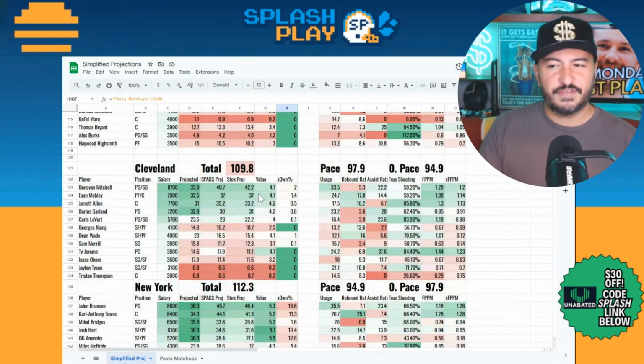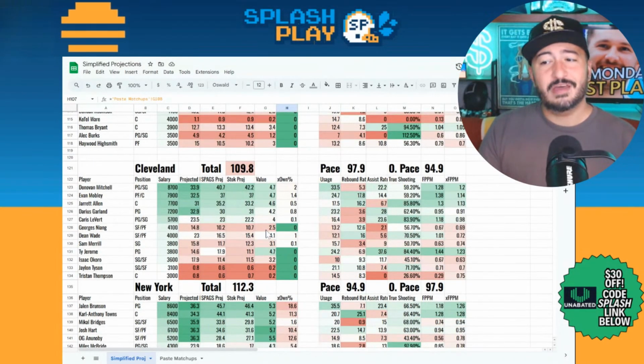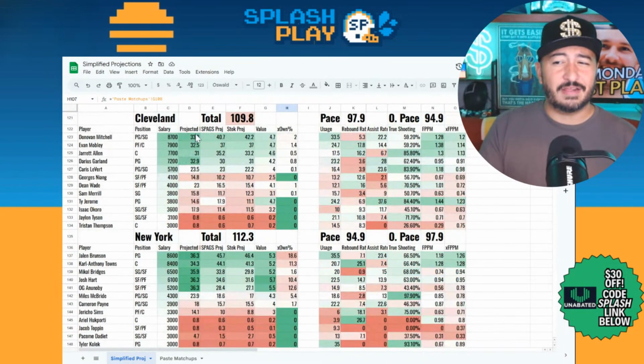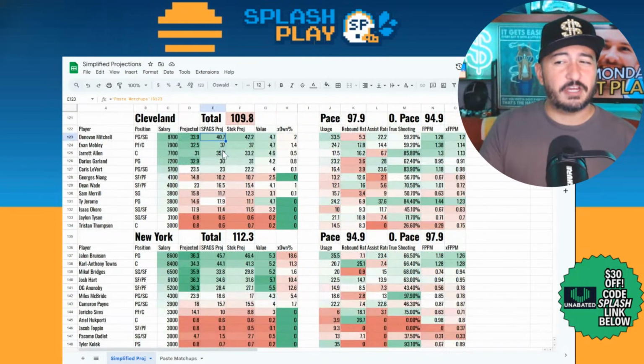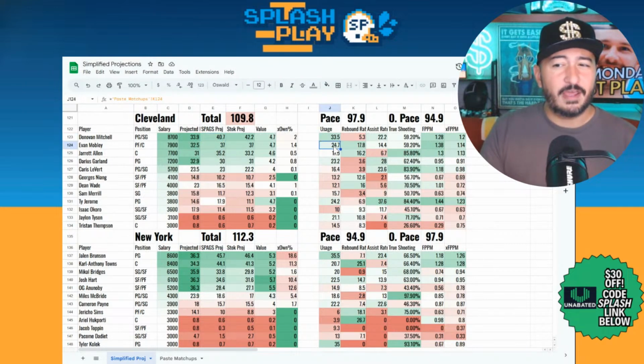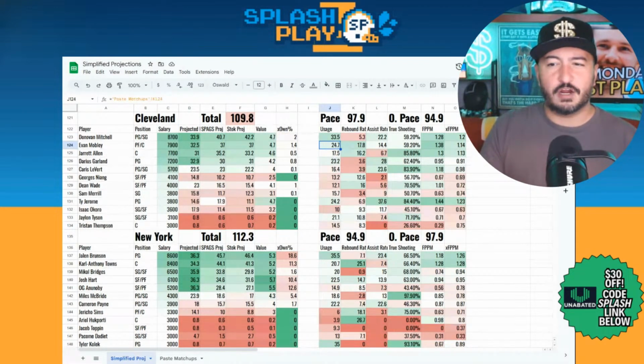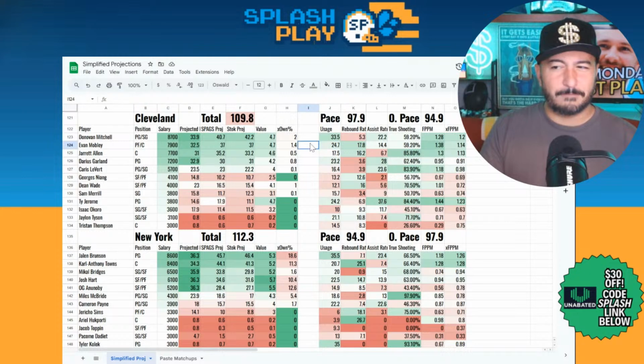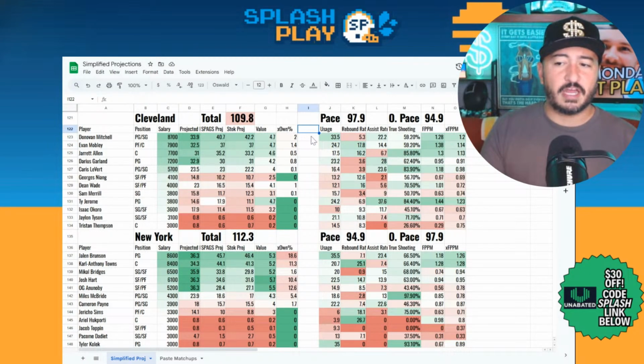Cleveland, nothing to love here. Nobody projected for 5x value. The game could be competitive. Donovan Mitchell getting there, I think, would not be the craziest thing. He's got pretty good projections on him. Good minutes for these guys as well. Mobley's usage has been up a little bit, 25% usage for him to start the year. It kind of feels to me like Mitchell or bust here, and he's really not a great projection play. It's more of an upside play if New York kind of pulls their weight.